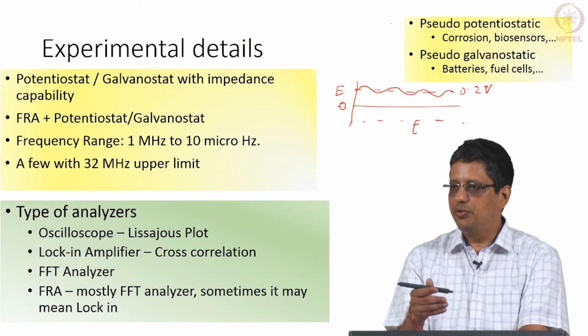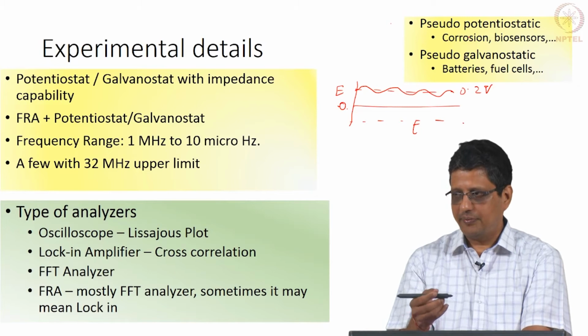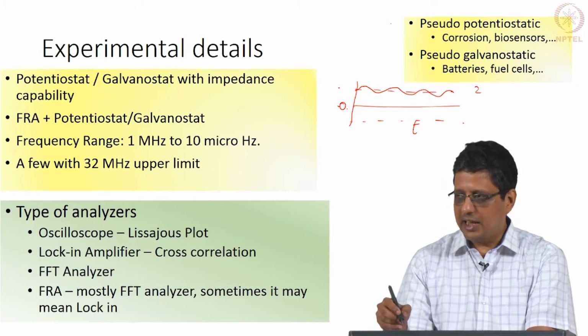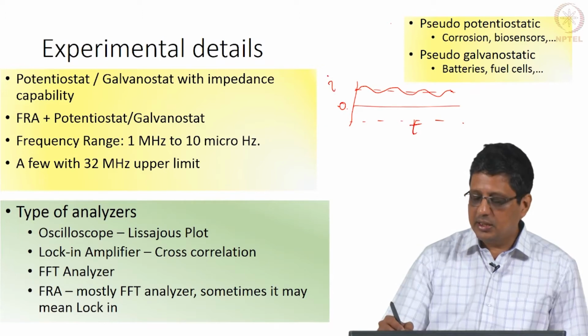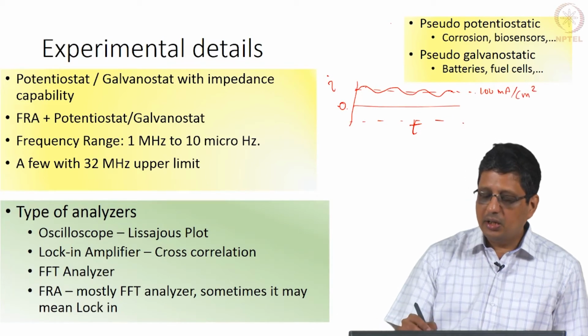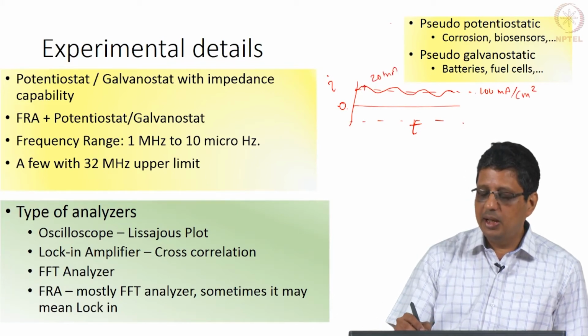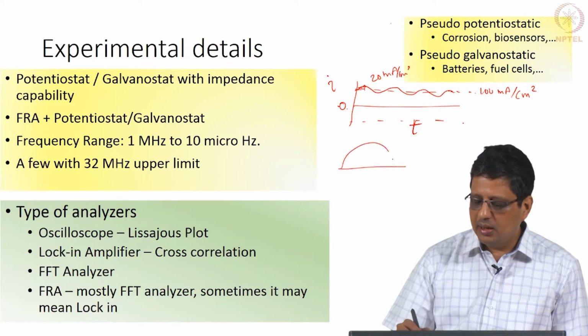This is usually used for studying corrosion, biosensor, deposition, most of the processes. But in storage devices like batteries or fuel cells, energy devices, usually it is a constant DC current, you might say 100 milliamps per centimeter square, on top of which we put 20 milliamp per centimeter square. Here by 20 milliamp I mean the amplitude of this.